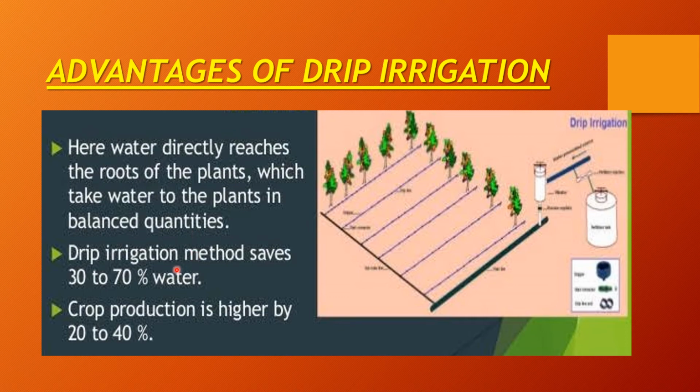This method saves 30 to 70% of water because there is no wastage of water at the surface near the plant. Crop production is higher by 20 to 40% as it saves water and is a good method to supply water to irrigate the fields. That's why it increases the yield of the crop by 20 to 40%.